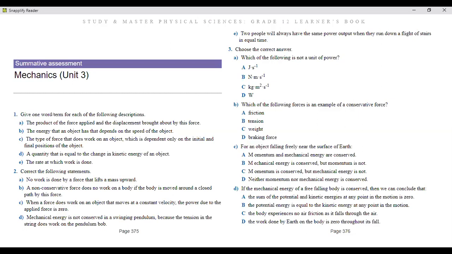Okay, number 3, it says the type of force that does work on an object, which is dependent only on the initial and final position. That is obvious. We've worked with this definition before. This is the conservative force.